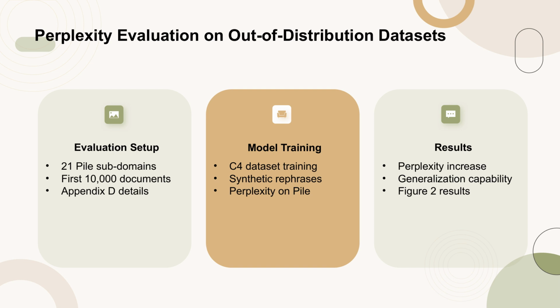This increase is due to the models being trained on multiple text distributions, both synthetic and real web, which does not minimize the risk over the C4-only distribution. To compare the models meaningfully, we evaluate the generalization capability on 21 different domains of the Pile. The results for each domain are presented in Figure 2.